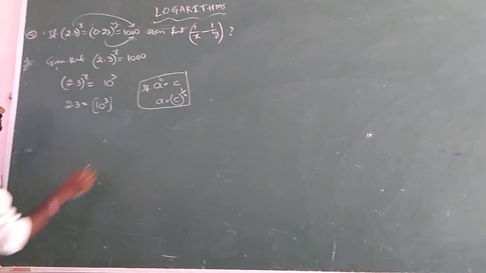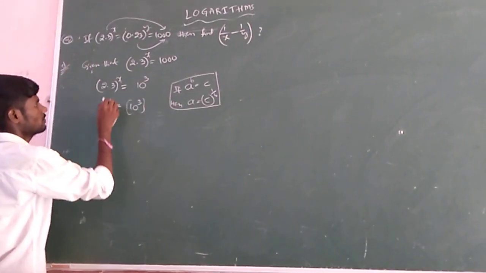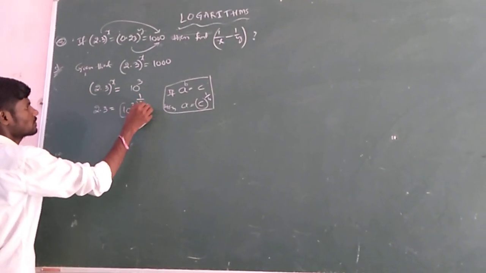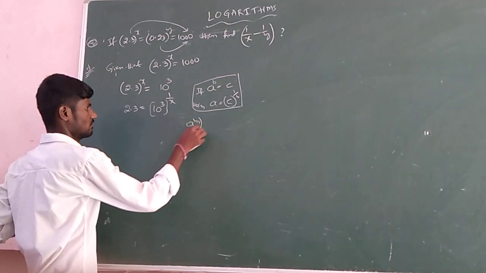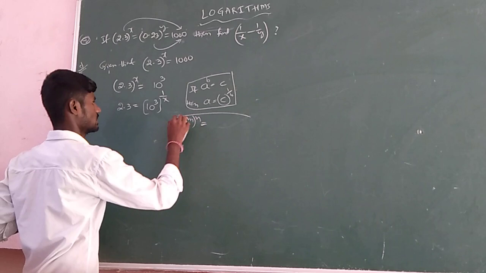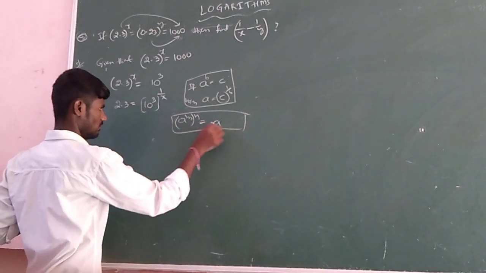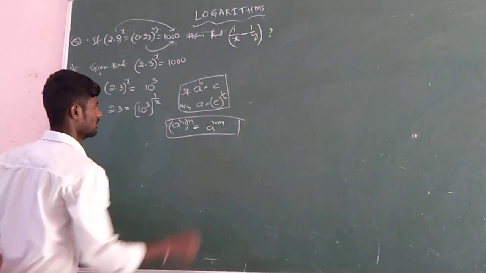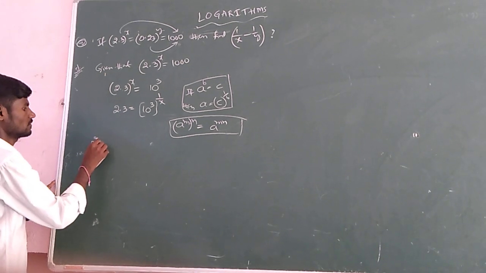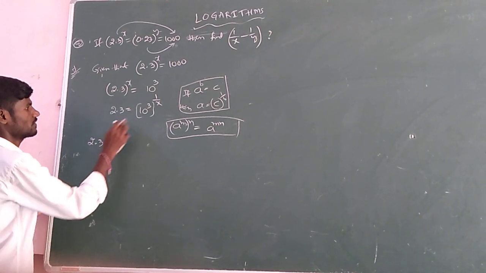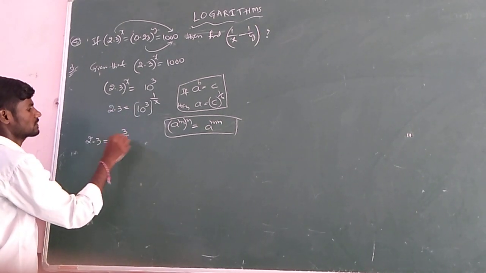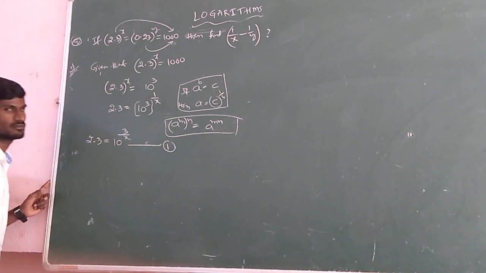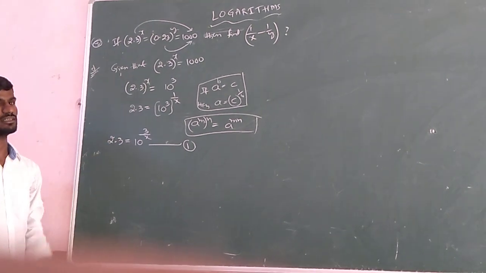So 2.3 equals 10 power 3 whole power 1 by x. Next identity, a power m whole power n: both powers are multiplied, a power mn. So 2.3 equals 10 power 3 by x. Take it as equation 1.